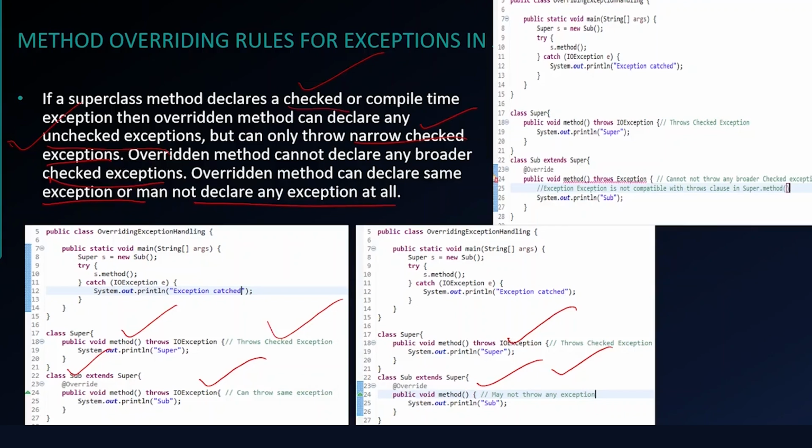That is also fine. Now here you will see the superclass method throws IOException, which is a checked exception. But in the subclass we are throwing Exception. Exception is a broader exception than IOException. If you see the hierarchy, Exception comes first, then here comes the IOException. So Exception becomes the broader exception. The rule says you cannot declare a broader exception. You can declare a child exception of IOException, but you cannot declare a broader exception. So this will throw a compile time error.